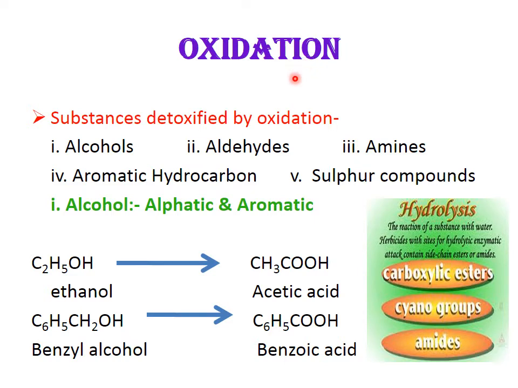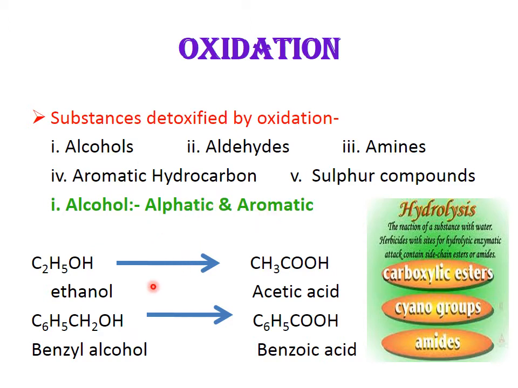So the substances which are detoxified by oxidation are alcohols, aldehydes, amines, aromatic hydrocarbons, sulfur compounds, etc. Now number 1, we go with alcohols. Alcohols are aliphatic or aromatic alcohols.